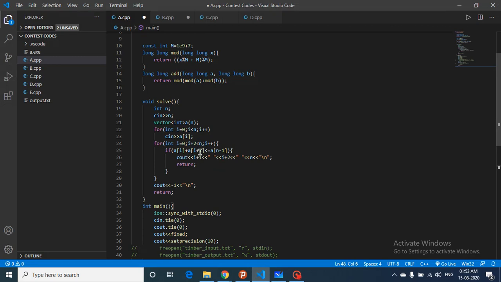If for any i we see that a[i] plus a[i+1] is less than or equal to the last side, then the bad triangle is i+1, i+2 and n, because the output is indexed from 1 while the array is indexed from 0. We return out of this solve function. If this condition is never hit, then the answer is -1, because every triangle is possible. So return -1 and just return out.